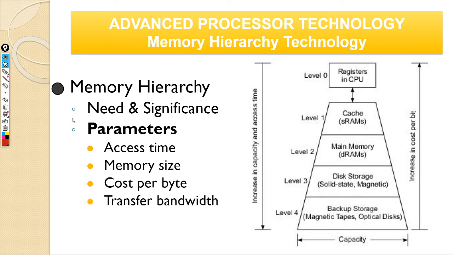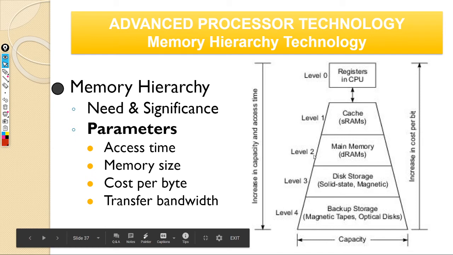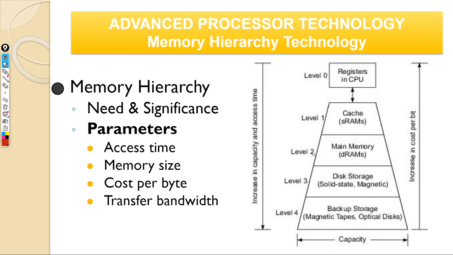And then transfer bandwidth. So one is access time, which is nothing but the time to access one bit. And afterwards it's also how much you can transfer per second. So that's your bandwidth. This actually gets better when you move away from the processor. For example, you can easily transfer one movie, like 1 gigabyte, from disk to your main memory, but you cannot do it at the same granularity to the cache. You cannot transfer 1 gigabyte to the cache because cache itself is a few MB only.